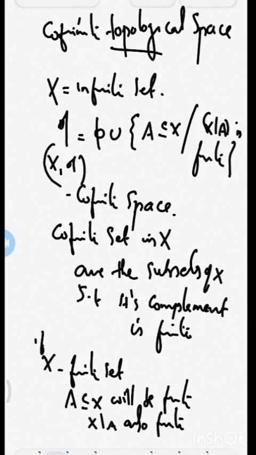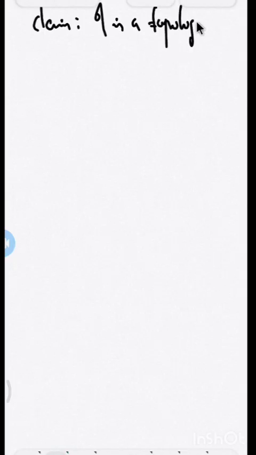Okay. Now we will prove this tau is a topology. So claim: tau is a topology. So we have to verify 4 axioms. First one, the empty set should belong to tau. By the definition of the cofinite topology itself, the empty set belongs to that collection. By definition.